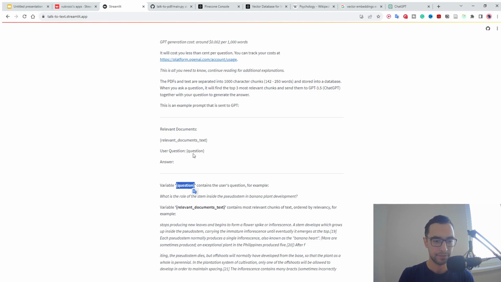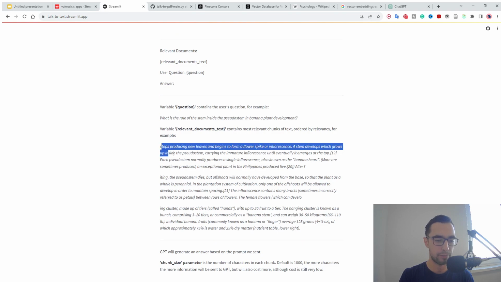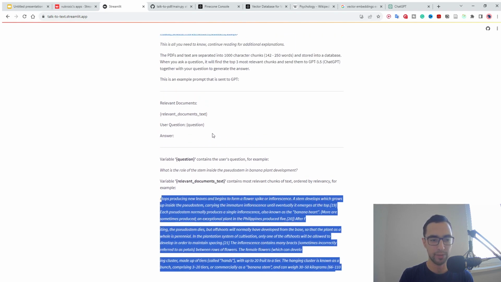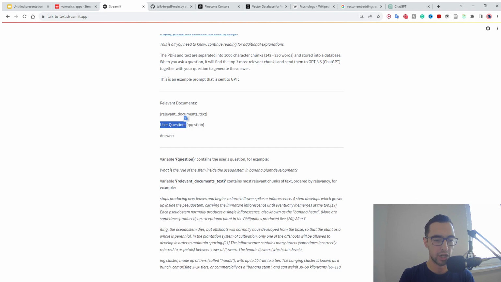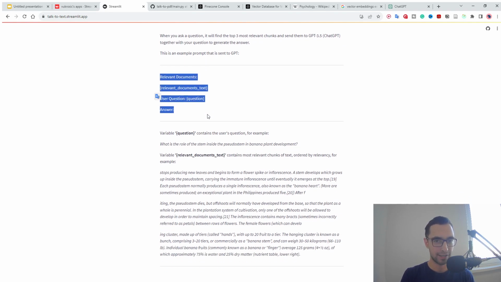And then we will pass this to the ChatGPT API, not the ChatGPT website. We're going to say this is the prompt: relevant documents, and then the variable relevant document text is just going to be replaced with the actual text of the relevant documents, and then user question, and this variable will be replaced with the question. This is the prompt we send to the GPT API, and it's going to return us the answer. And then we can just display that answer on our website.